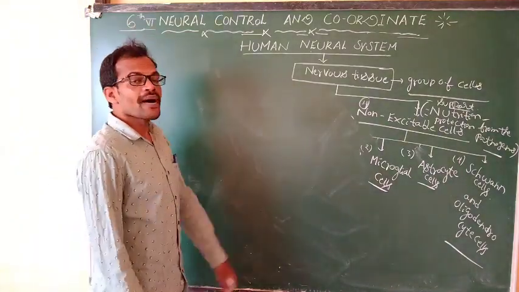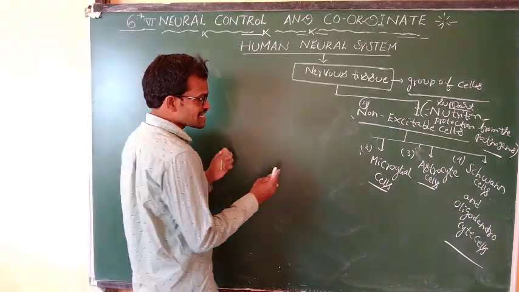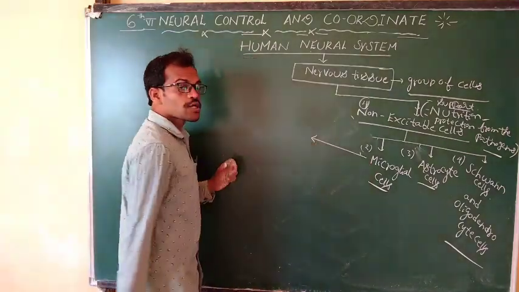For example, this is a microglial cell. What is the function of microglial cells?